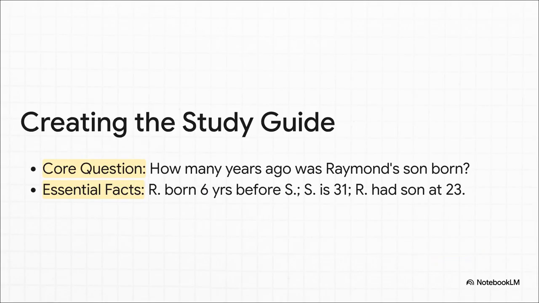Okay, first, the DUP method makes the AI create its own little cheat sheet. It has to identify the core question and ignore everything else. Then it isolates only the essential facts that it needs to find the solution. All that fluff about them being cousins, it's gone. This is just the raw data it needs to get the right answer.